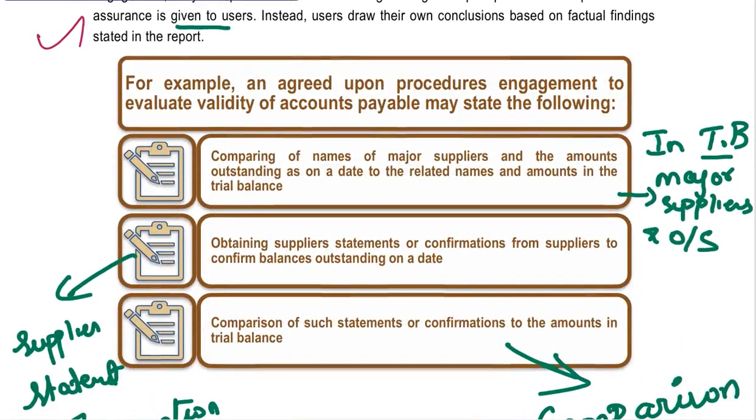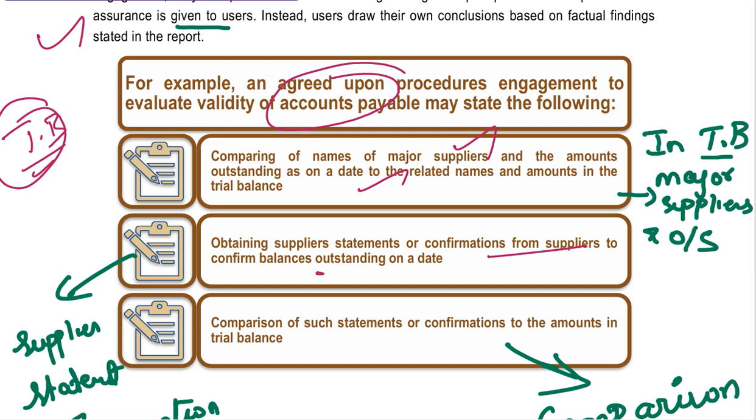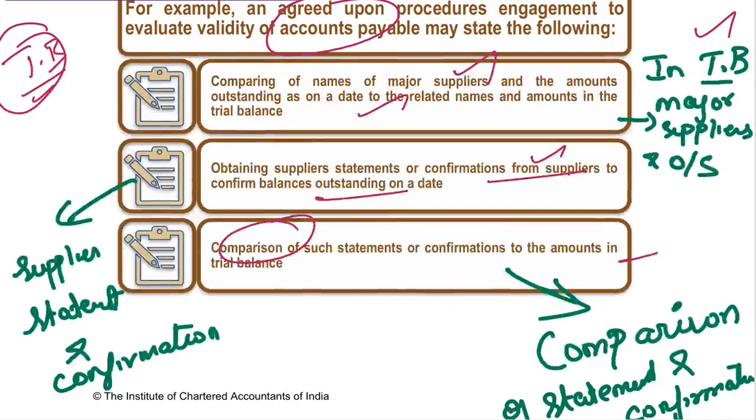Okay, there is one example for agreed upon procedures. They are saying that you are going to evaluate the validity of accounts payable. So there is some procedure given by the client. What the client is saying is, first of all, take the trial balance and check the outstanding amount. Who are the major suppliers? Take that report and get the confirmation from the supplier. Now you are going to compare both. That's it. First is the trial balance, second is the supplier confirmation, third is the comparison of both.